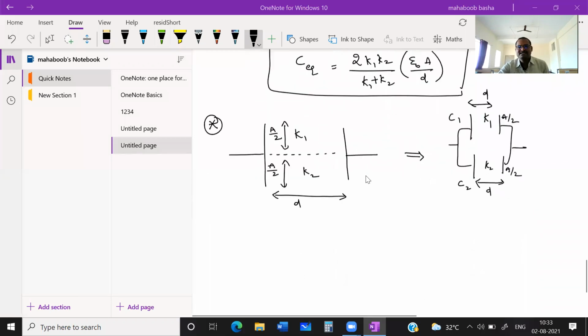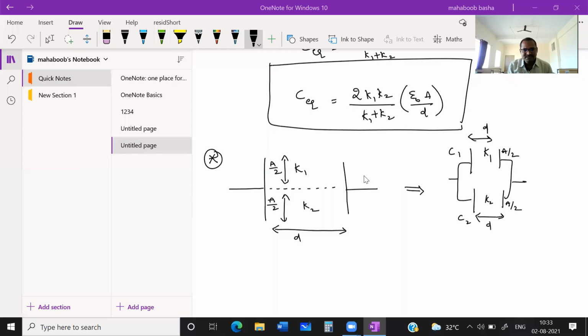Let us find the C1 value. Capacitance C is equal to epsilon naught A by D. When a dielectric material is introduced, it becomes K times epsilon naught A by D. Now in C1, the dielectric is K1 and the area is A by 2, as its area of projection is half, divided by D as it is.